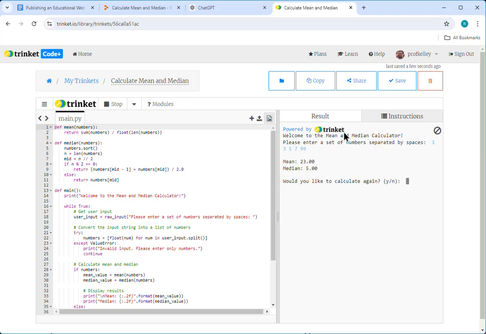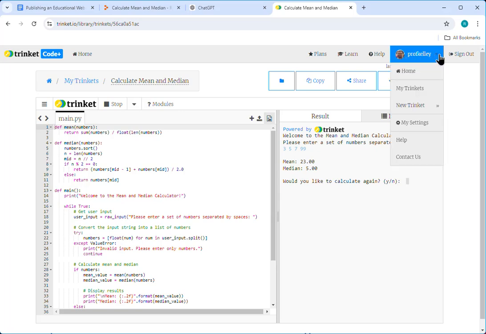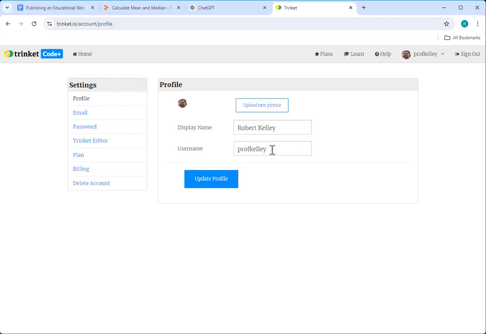Before doing that, I'm going to go up here where it says Prof. Kelly, and I'm going to click on My Settings. And you'll note that I have a username, Prof. Kelly. It's a very simple username. Before I changed it, it was something like rkelly@gmail.com or something. So I want to make it just a little cleaner of a username because this username will appear in the link that you give to people to access your program. So if you wish, you can change your username, make it a little simpler.